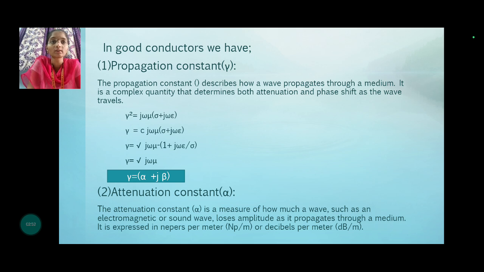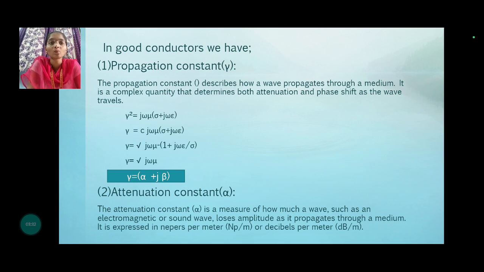The propagation constant describes how a wave propagates through a medium. It is a complex quantity that describes both attenuation and phase shift as the wave travels. Gamma square equals j omega mu into sigma plus j omega epsilon. Gamma equals root of j omega mu into sigma plus j omega epsilon. Finally, we got that gamma equals alpha plus j beta.